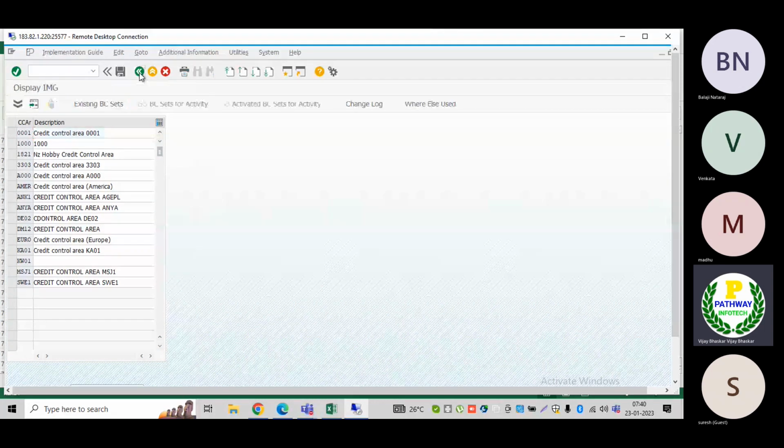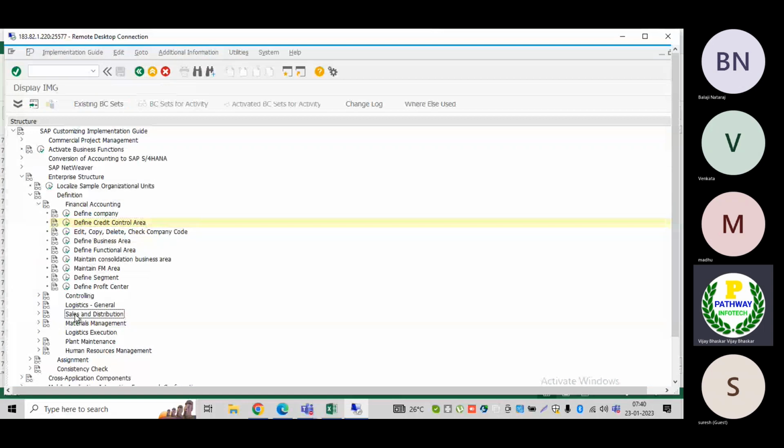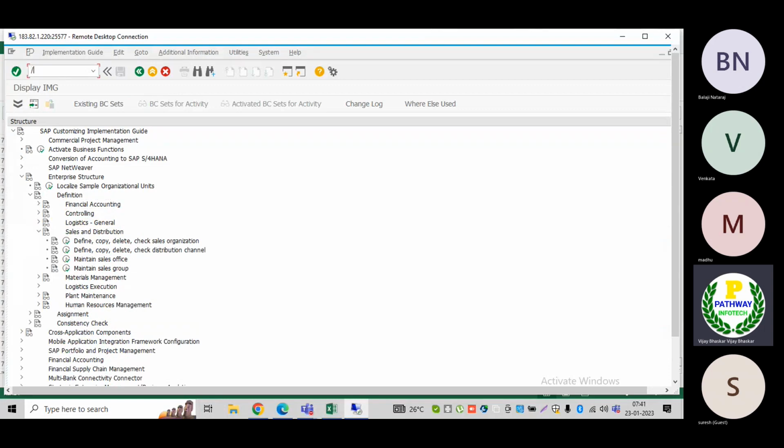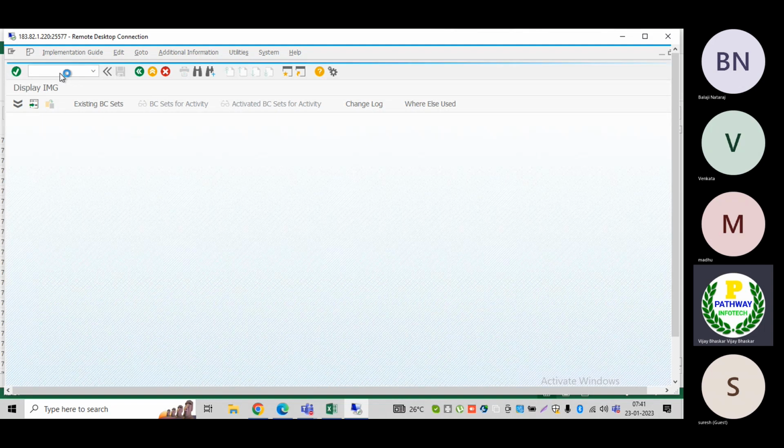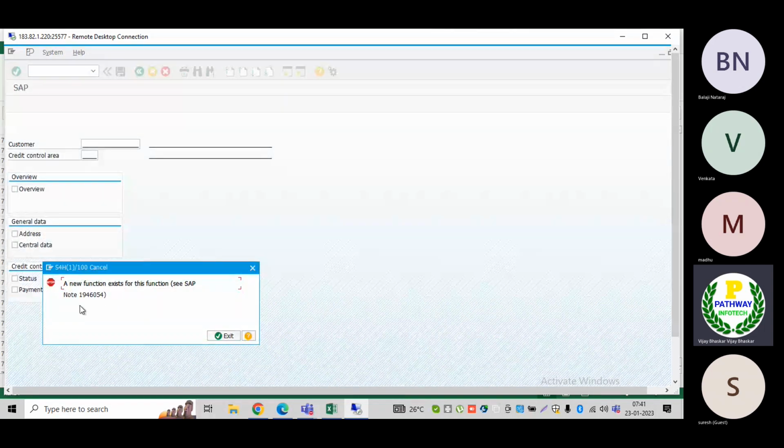Even in sales and distribution, it is somewhere there. Let me show you. Let me go to transaction code /n FD32. You can see the note which is coming: a new functionality exists for this function. See the SAP note. This means the old functionality has been made obsolete and they have come up with a new functionality. Now I just want to show you.